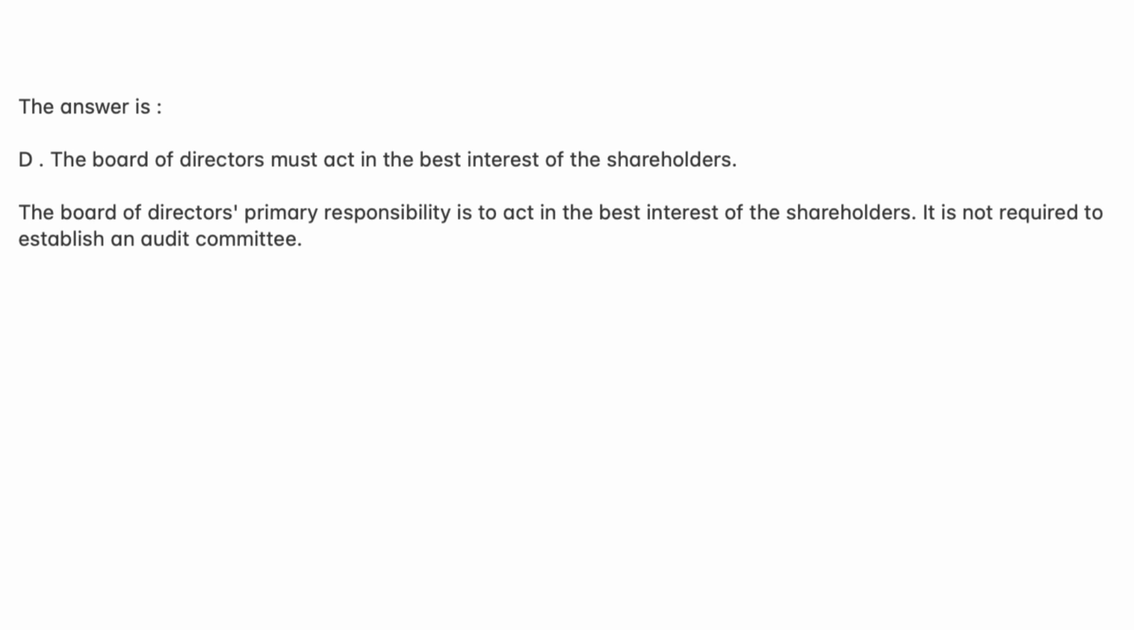The answer is D. The Board of Directors must act in the best interest of the shareholders. The Board of Directors' primary responsibility is to act in the best interest of the shareholders. It is not required to establish an audit committee.